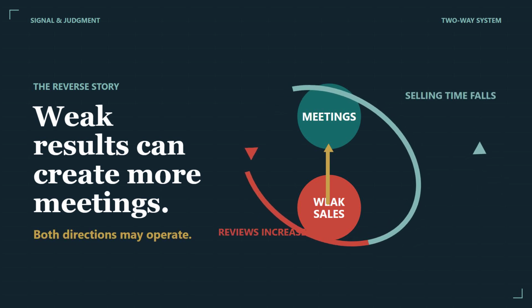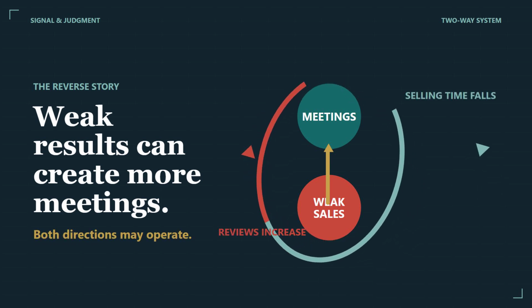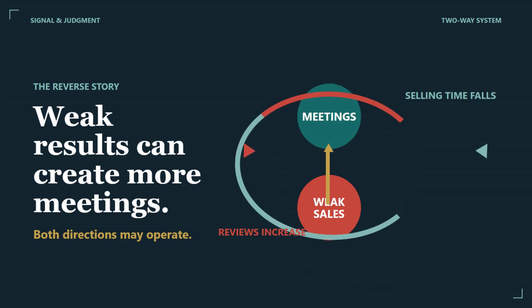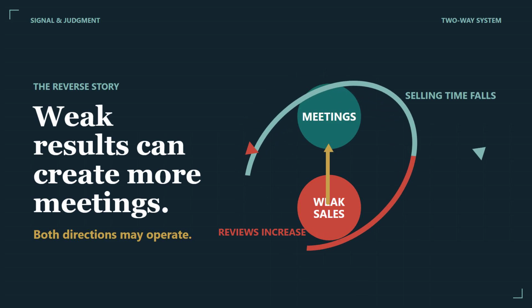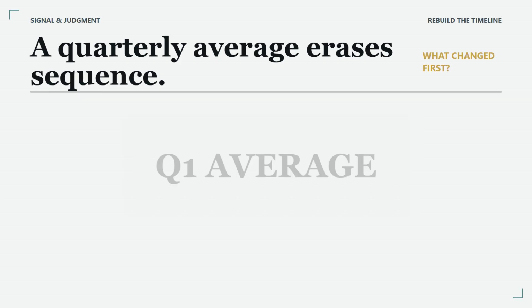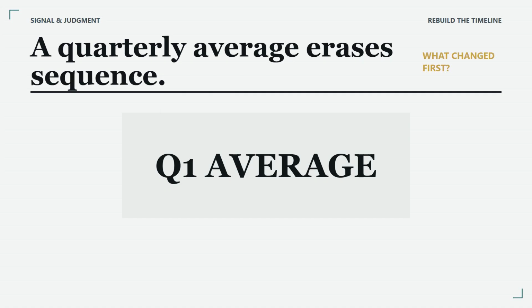Time order is the first check. Put timestamps on the proposed arrow. Did meeting hours rise before deal volume declined or after? Does the delay match the claimed process? Sequence can eliminate impossible stories, but it cannot certify the last story standing. If X happens before Y, both may still be responding to an earlier Z. An alarm sounds before people leave a building, but the alarm is not what made the building dangerous.